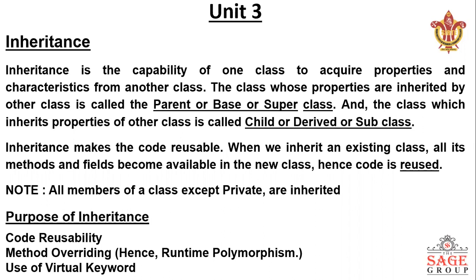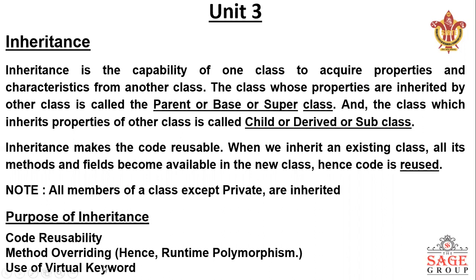Now, what is the purpose of inheritance? Inheritance shows code reusability and method overriding concepts. We will see it in runtime polymorphism. Method overloading means the functions are the same but the parameters are different, and in method overriding the functions are the same and the parameters are also the same, means we are overriding one method with another.